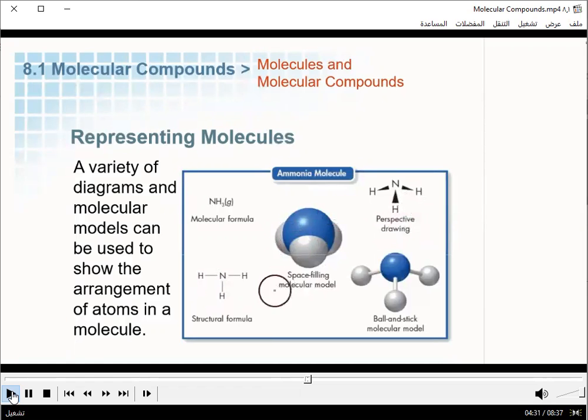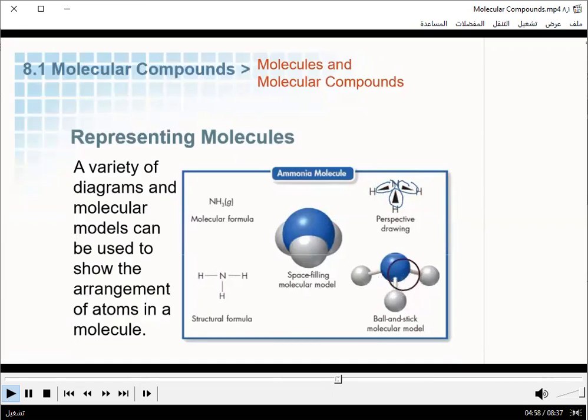This is a lot like the structural formula, but it attempts to give it more of a three-dimensional illusion by using these little triangle shapes instead of single dashed lines to make it look like something is receding into the distance, like what these arrows indicate, or that something is coming out towards us, like what this arrow here attempts to indicate. Then there is a ball and stick molecular model.